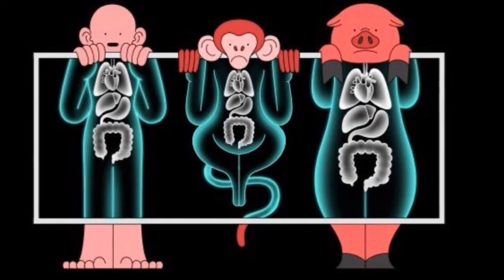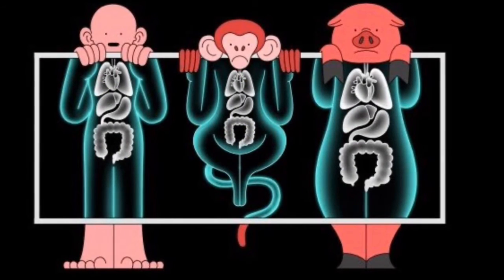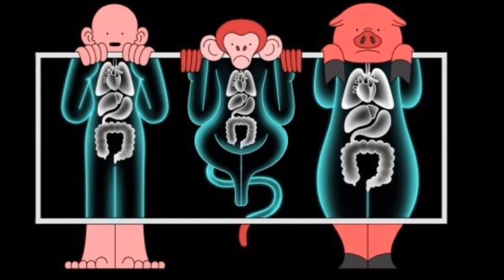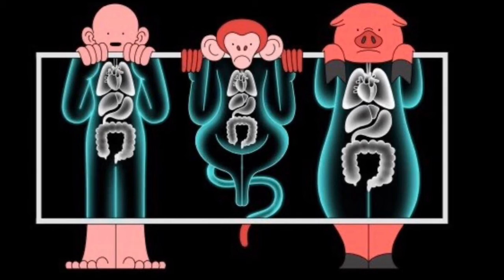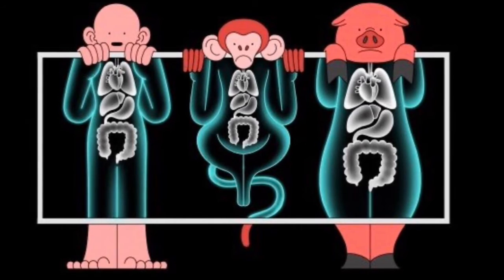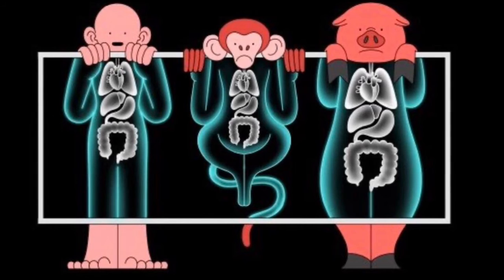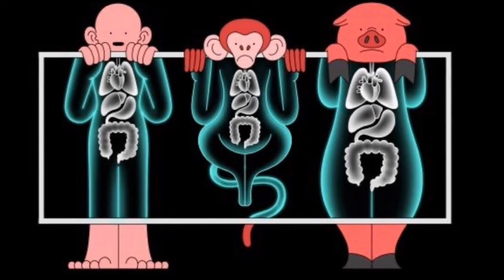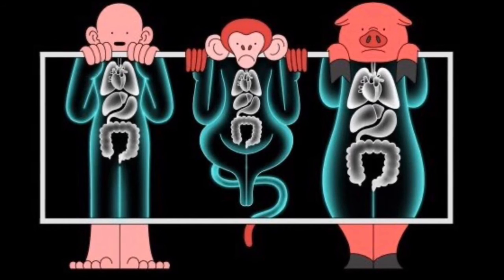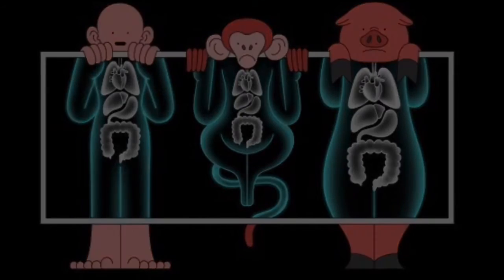CRISPR makes altering the genes of plants and animals easier as time and scientific discoveries progress. With the help of CRISPR, scientists have discovered ways that piglets can provide livers, hearts, and other organs for humans. Researchers have also been able to make mosquitoes become resistant to malaria with CRISPR. People are actually able to purchase do-it-yourself CRISPR kits online.